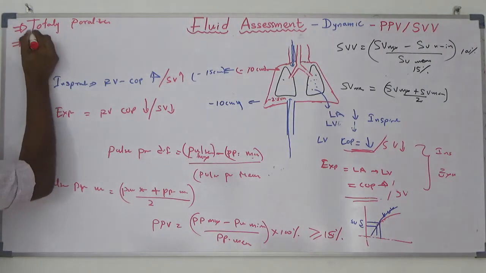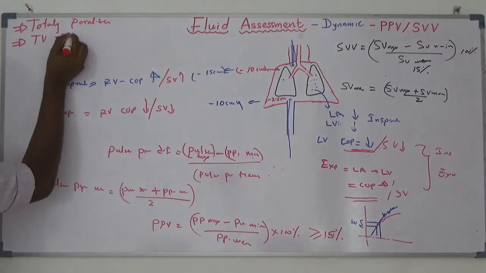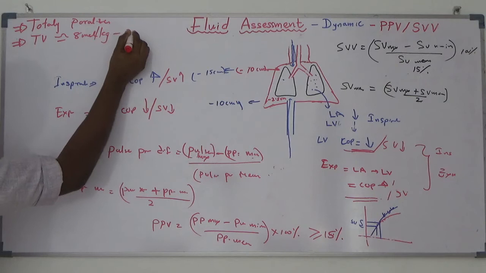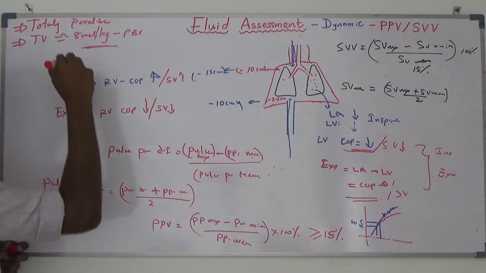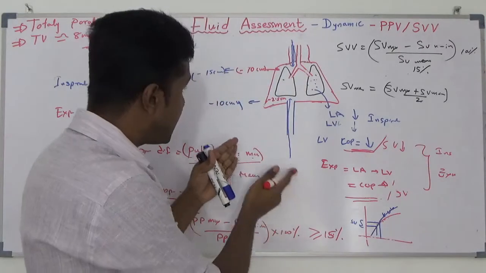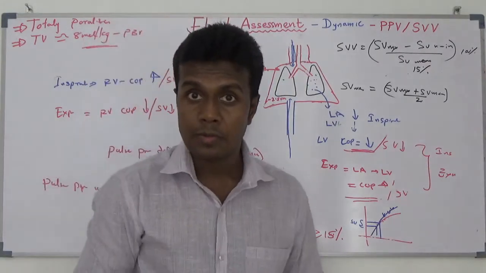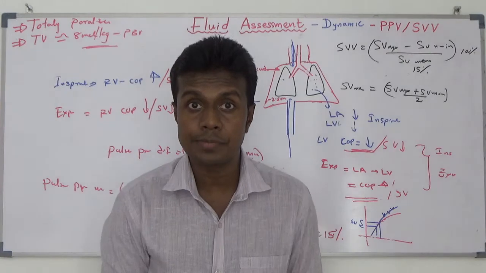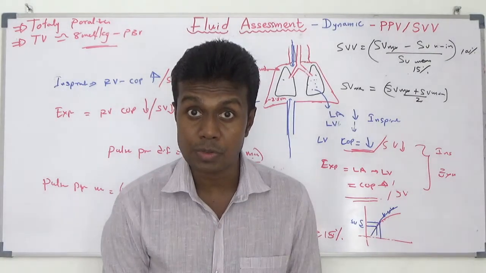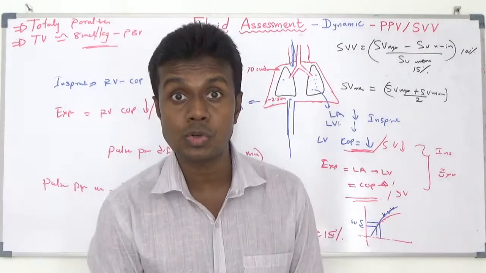Number 2, the tidal volume should be 8 ml per kg of predicted body weight. The inspiratory and expiratory changes of the pulse with inspiration we are going to call pulsus paradoxus. Pulsus paradoxus, one of the medical misnomers.